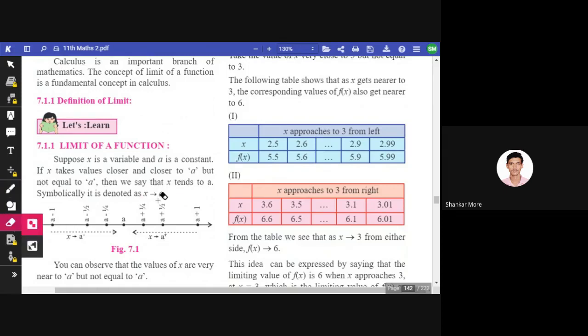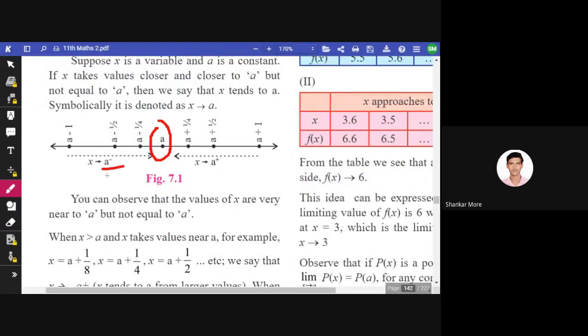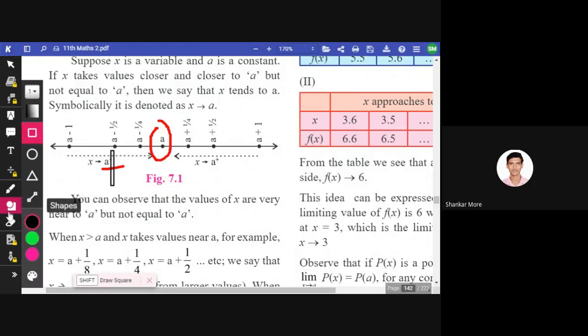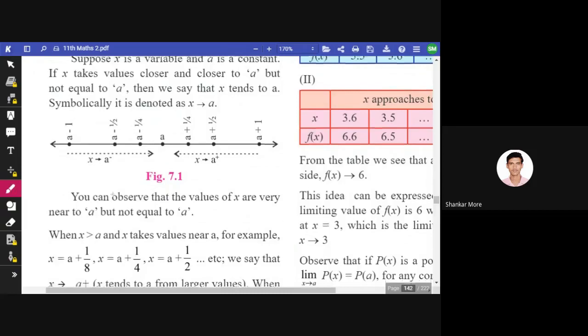From the left hand side we say x tends to a minus, and x tends to a plus from the right hand side. So x is taking values closer to a but not exactly a.